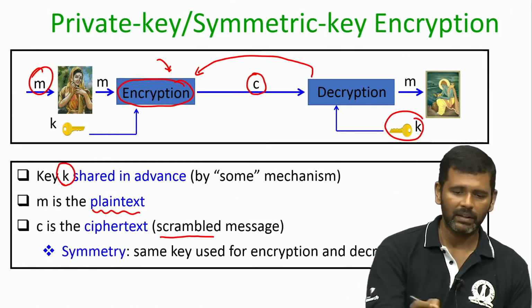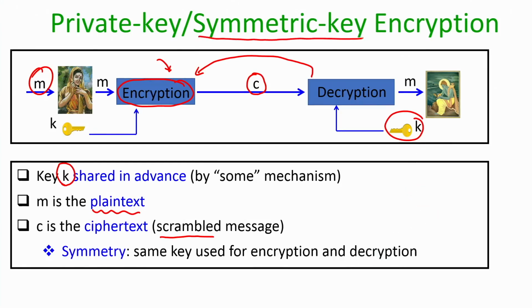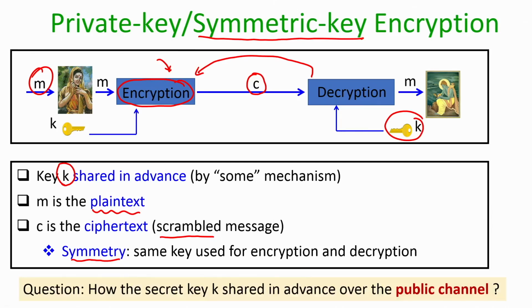Okay. So, the reason it is called symmetric key encryption is because of the symmetry, namely the same key is used both for encrypting the message as well as for decrypting the message. Now, this system might look very neat, very clean. You encrypt your message and send it, Ram receives the encrypted message, decrypts it and recovers the message.